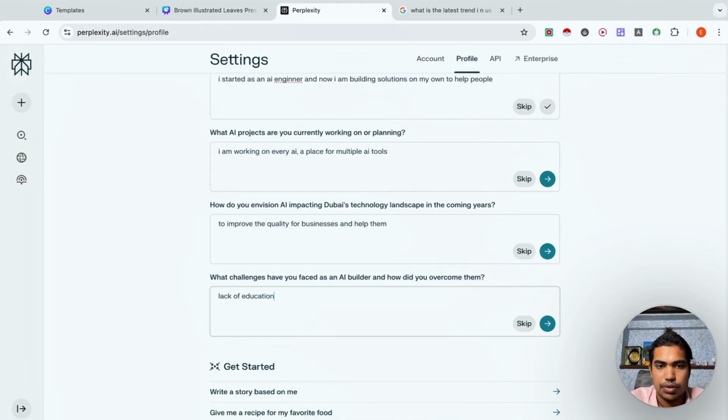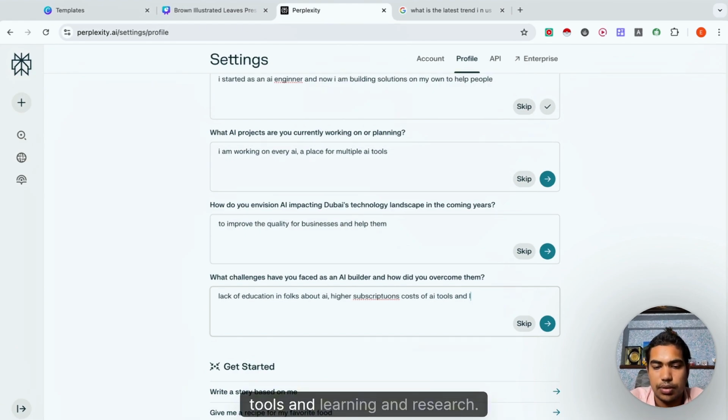Lack of education in folks about AI, higher subscription cost, AI tools and learning and research.